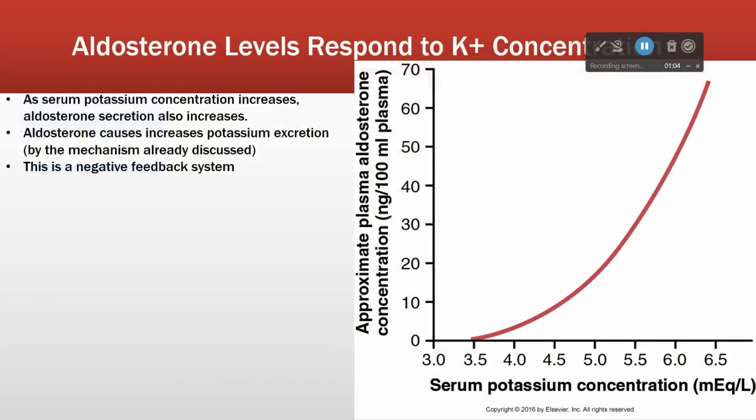Now, do remember, one of the things that I think is sort of quirky about this system is, yes, this system works fine, but aldosterone makes sodium potassium pumps. Sodium potassium pumps only do one thing. So whether the aldosterone is because of the need for potassium excretion or the need for sodium reabsorption doesn't really matter. The effect is the same because it's the same mechanism. It just has two stimuli. One is potassium, one is fluid balance, right? And renin, angiotensin, aldosterone.